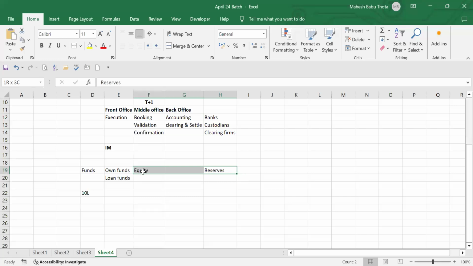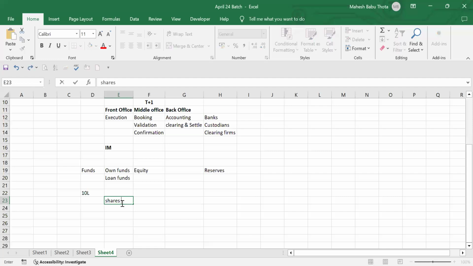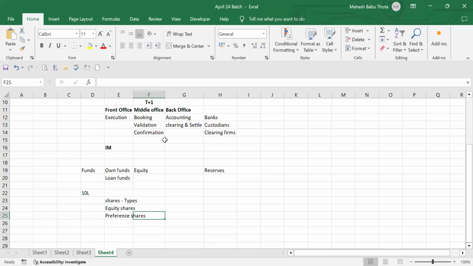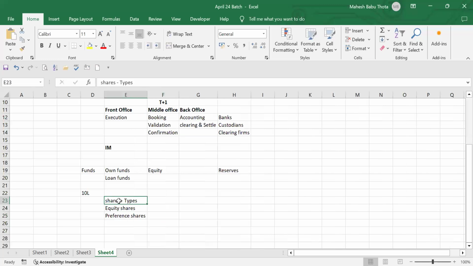Now, we are going to talk about this own funds. We are talking about equity. But again, in the own funds, we have two types of capital. As shares, we have two types of shares. One is the equity shares, another one is preference shares. You guys heard of them anyway? What is the equity share, preference share?